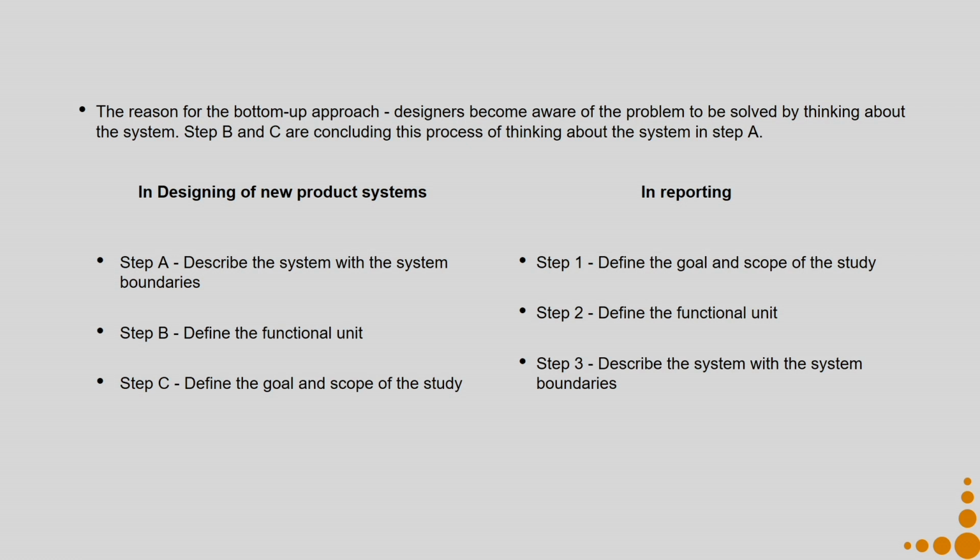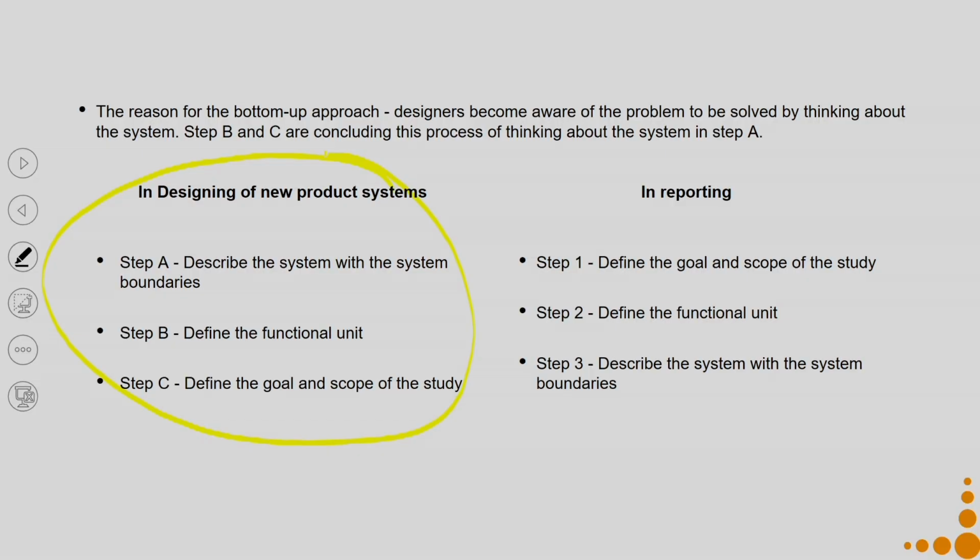So, when you are in the design phase, your step A is describe the system with the system boundaries. Then you define the functional unit and then you define the goal and scope of the study. Because when nothing exists before you, you do not have a design, you cannot start with the goal and scope. Hence, we start with describing our system and the system boundaries, and then go to define the functional unit and finally define the goal and scope of the study.